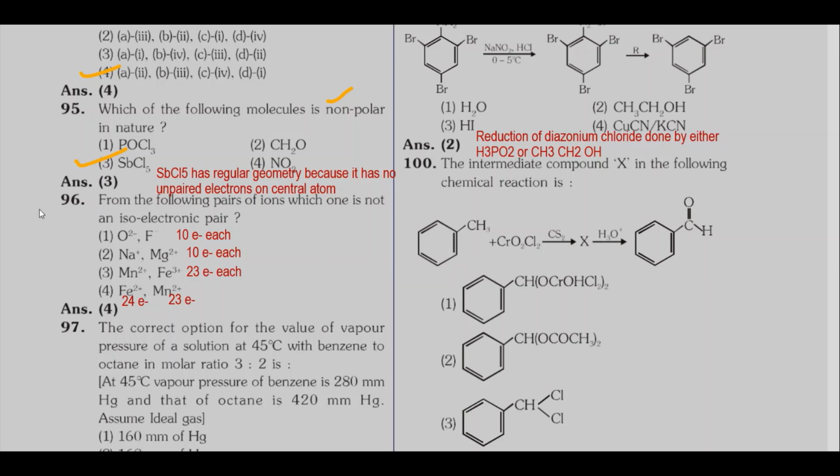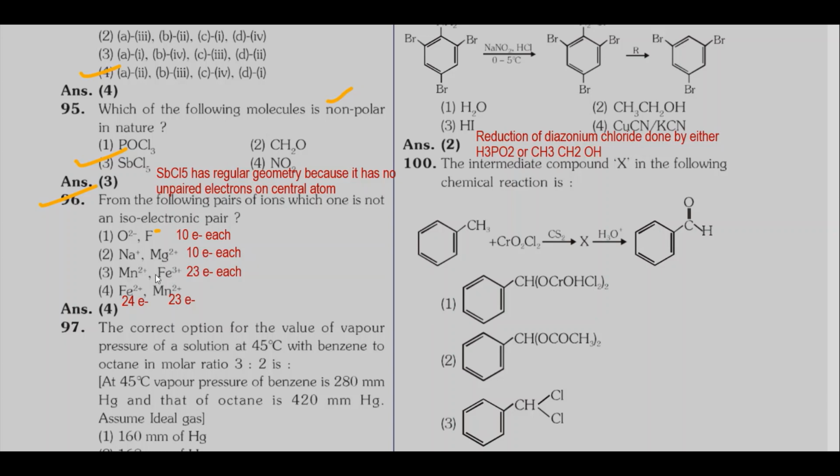Coming to question number 96. From the following pairs of ions, which one is not an isoelectronic pair? First option, both species have 10 electrons each. Second option also, both species have 10 electrons each.